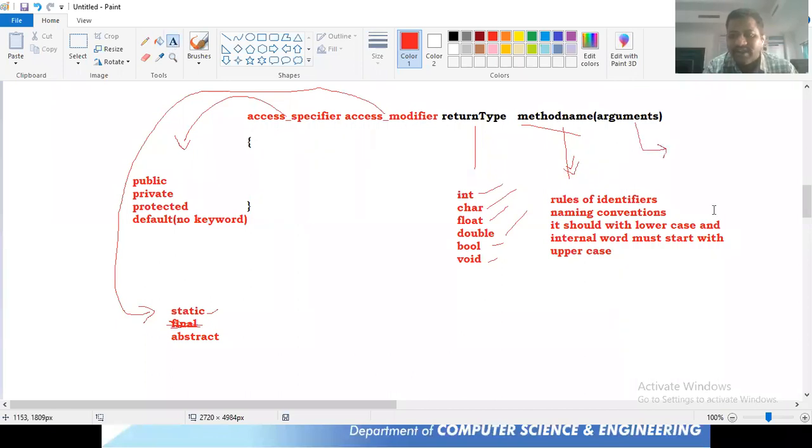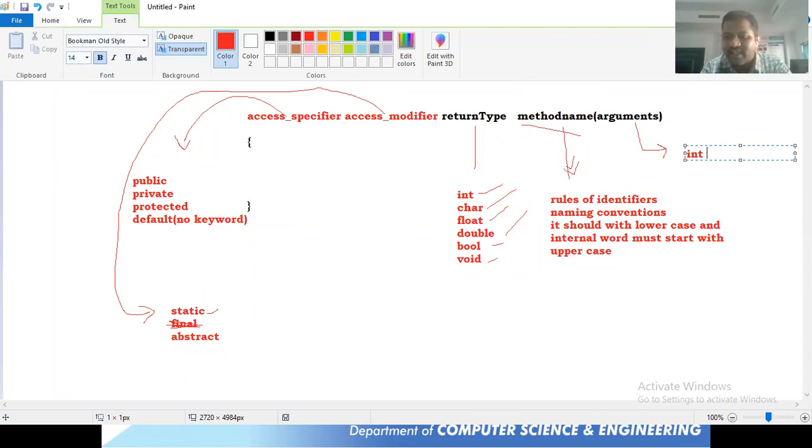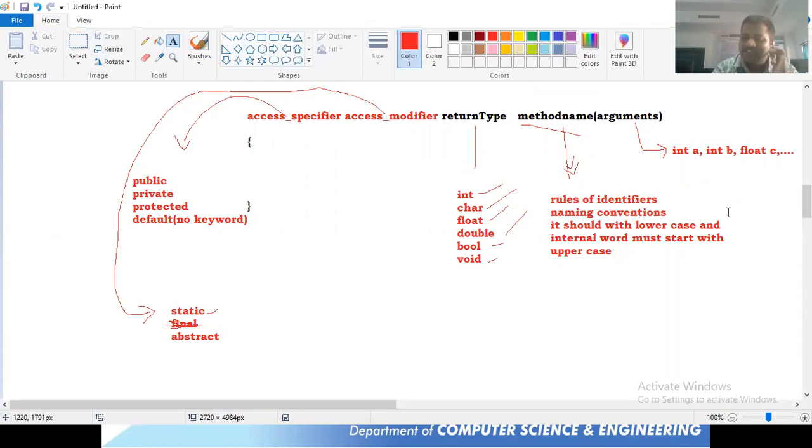Here, the list of arguments, the same way you take them in C and C++, you will take them here also. You'll take int a, int b, and then float c. Like that you can take arguments the way you take them in the C language. Okay, so this is the information about your method.